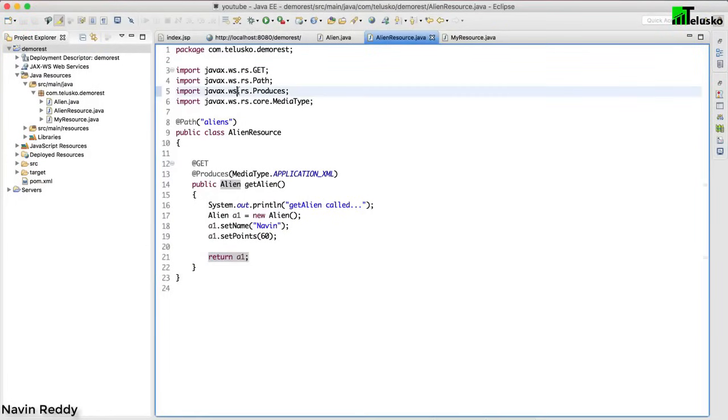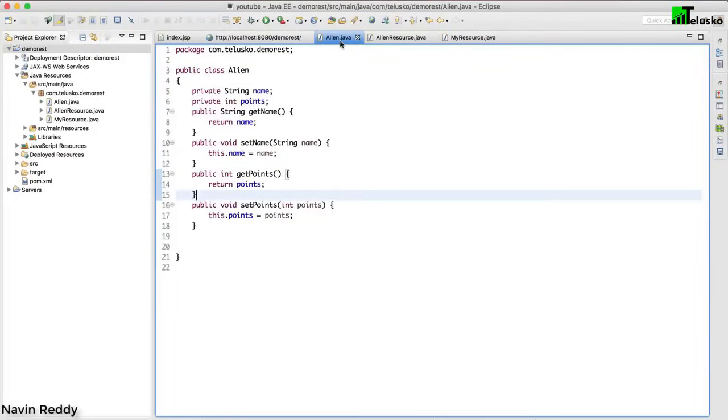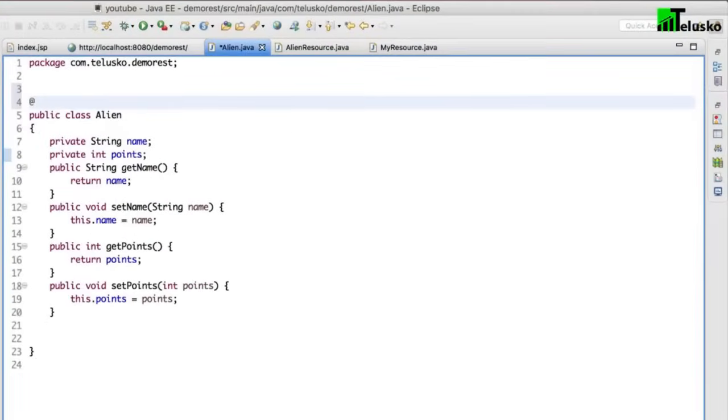when you talk about conversion, this object will be returned in XML format, right? So your alien should know which is the root element, because in XML we have this hierarchy structure, right? We have a root element, then an element inside that, and an element inside that. So what I want is this alien should be the root element, and then this name and points should be elements inside that.